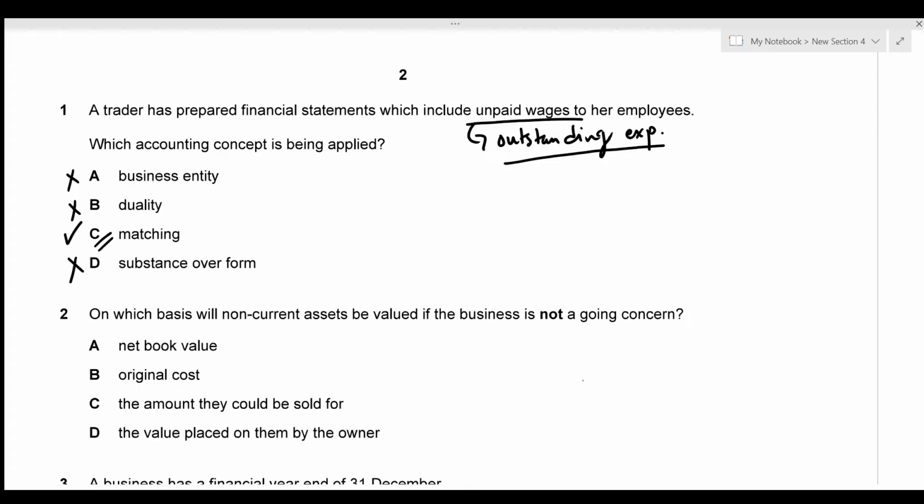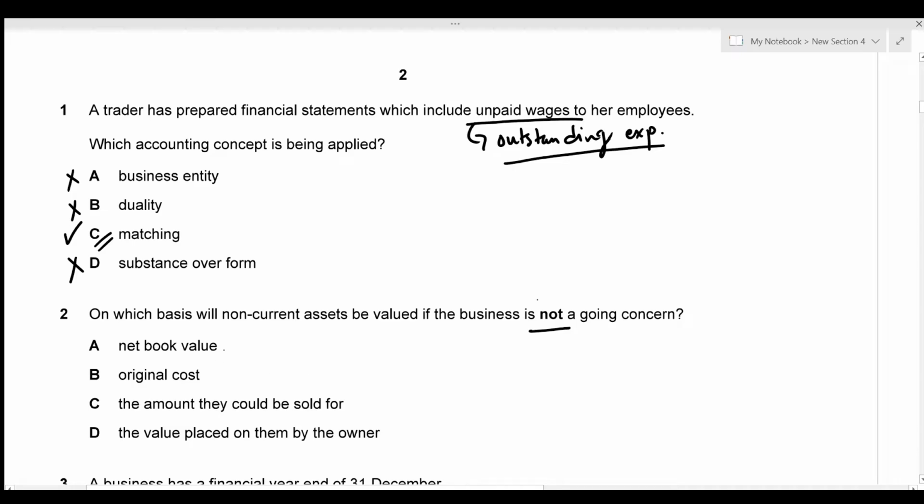On the second question, we need to figure out on which basis non-current assets will be valued if the business is not a going concern. So the going concern concept assumes that the business will meet its financial obligations when they fall due. Or in simpler terms, it can be understood as a concept which states that the business does not have a limited lifetime. But in the question, we're talking about when the business is not a going concern. So it means that the business has a limited lifetime. So in this scenario, on which basis will the non-current assets be valued?